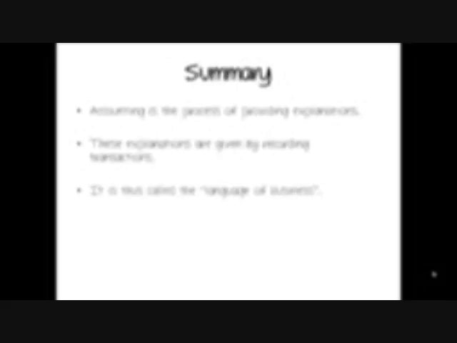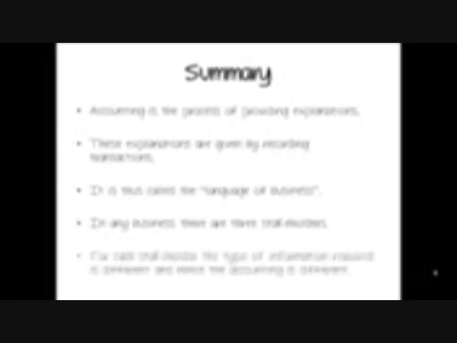Summary. Accounting is a process of providing explanations. These explanations are given by recording transactions. It is thus called the language of business. In any business, there are three stakeholders. For each stakeholder, the type of information required is different, and hence the accounting is different. For more such videos, please visit www.accountingchef.com.